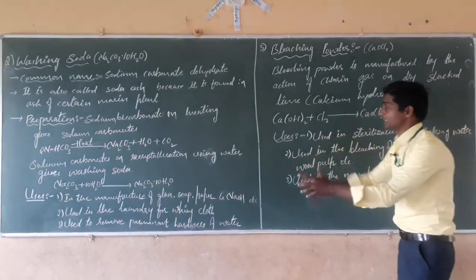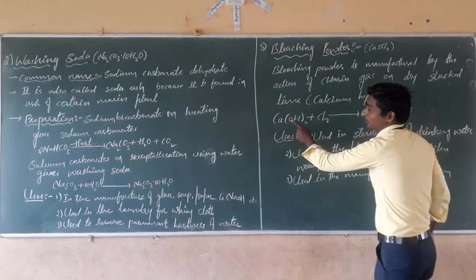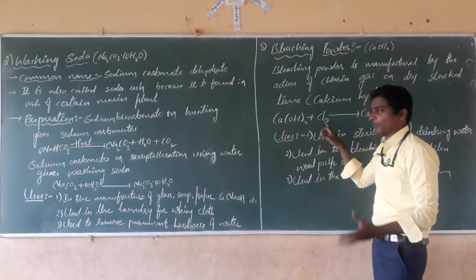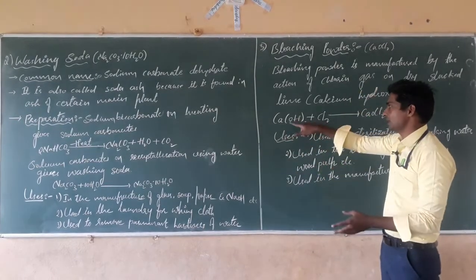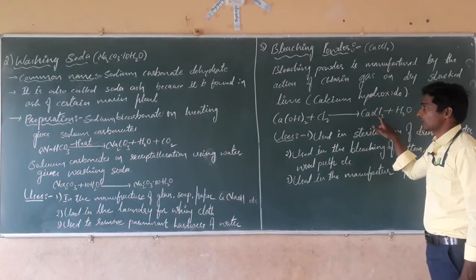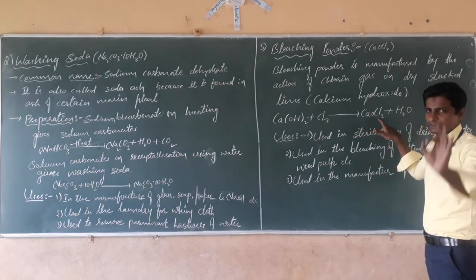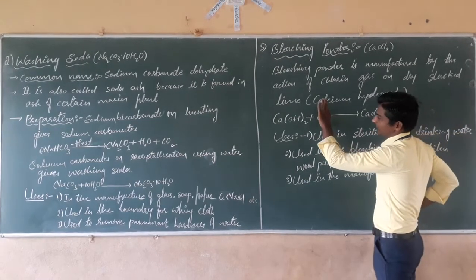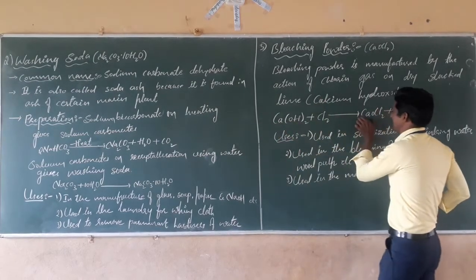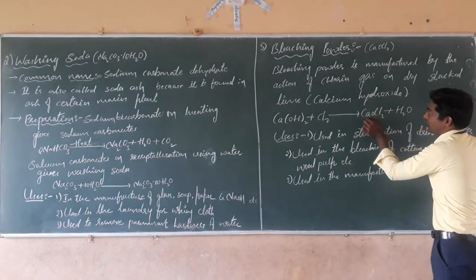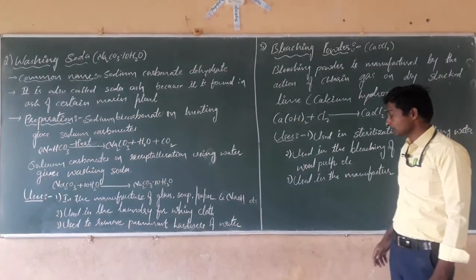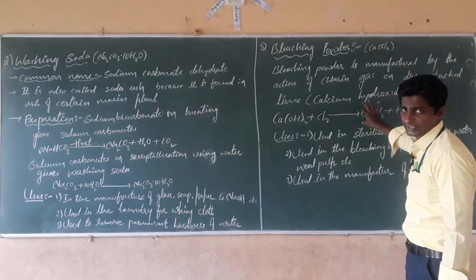By taking slaked lime, or calcium hydroxide, and passing chlorine gas through it, we get calcium oxychloride, that is bleaching powder, and water evaporates. Very simple process it is.